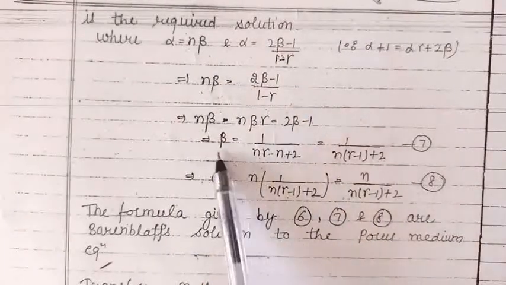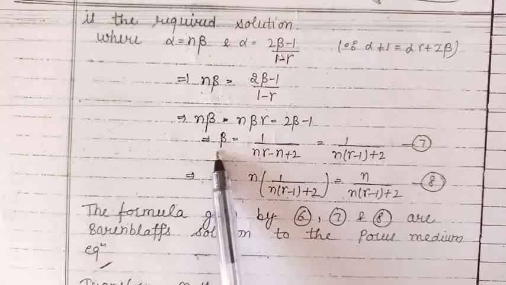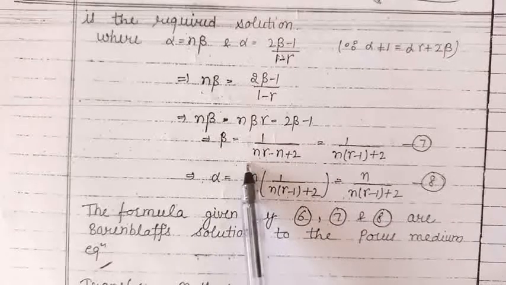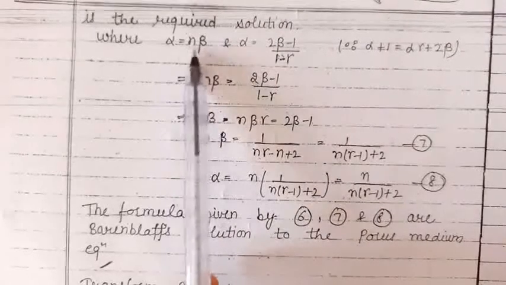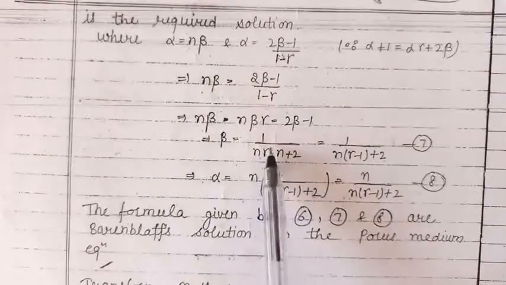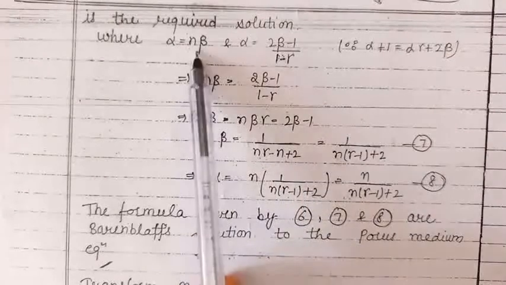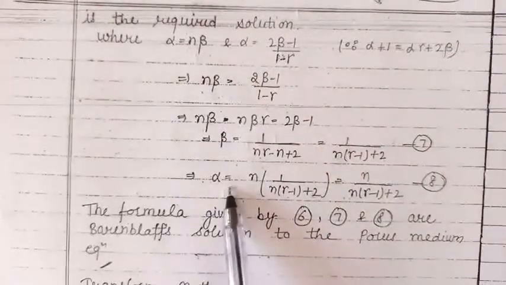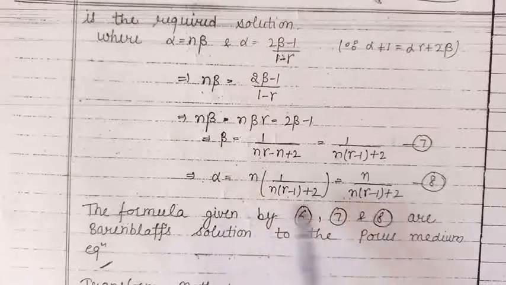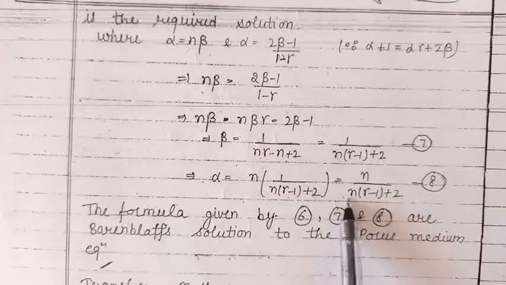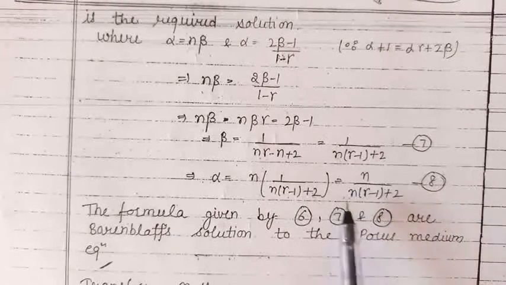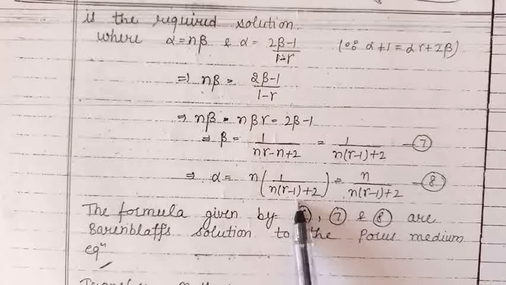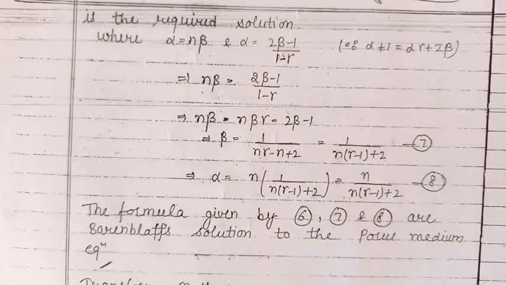From here we find the value of β, which is given by 1 upon (nγ−n+2). Now because α is equal to nβ, putting the value of β, we get the value of α in terms of γ, which is given by n upon (n(γ−1)+2). So we get the solution of the porous medium equation.